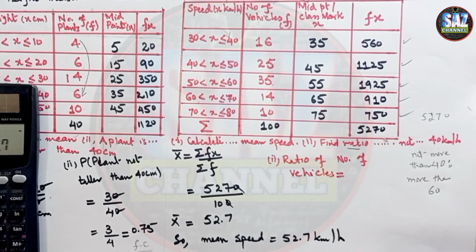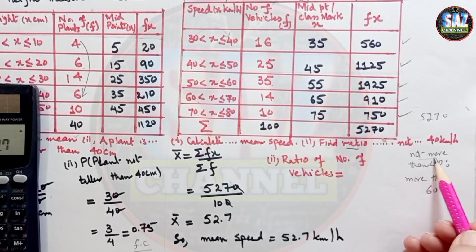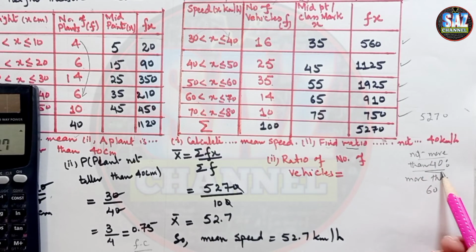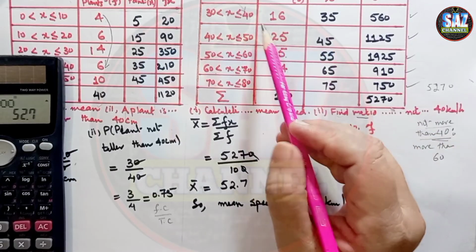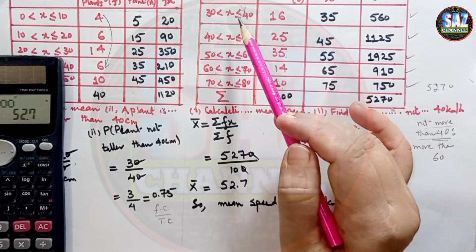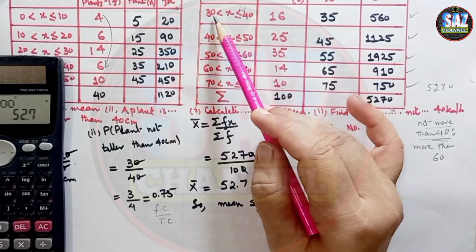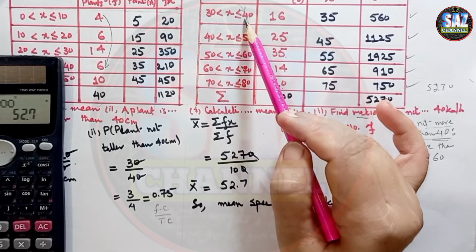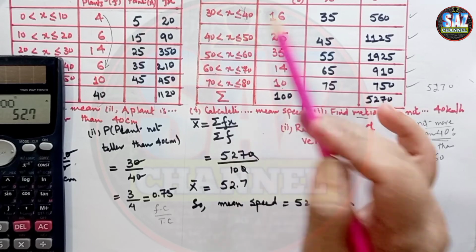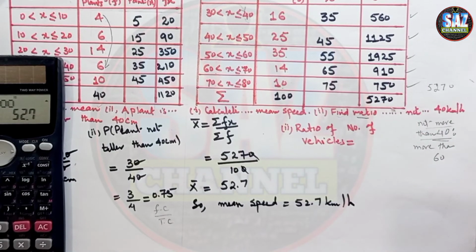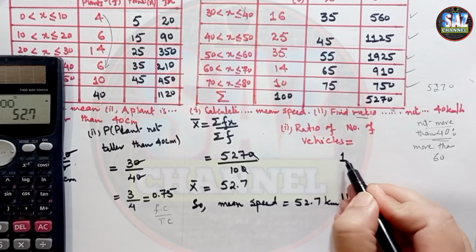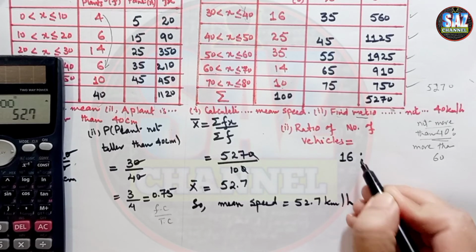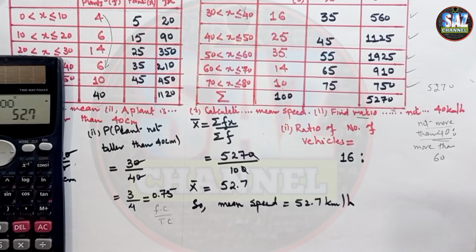Now see which vehicles we have to take whose speed is not more than 40. If we look at the information given in the table, here we have the speed of the vehicles less than or equal to 40. So for not more than 40 we will have 16 vehicles. 16 ratio with what? Which has the speed more than 60.